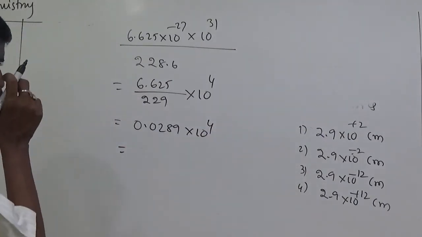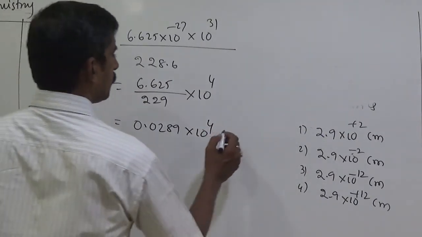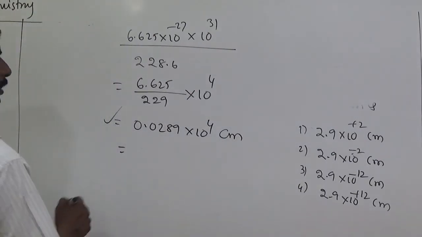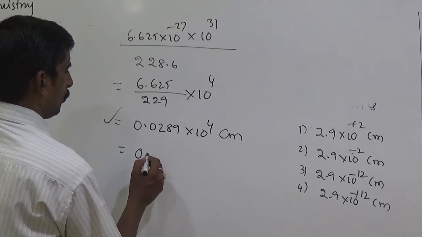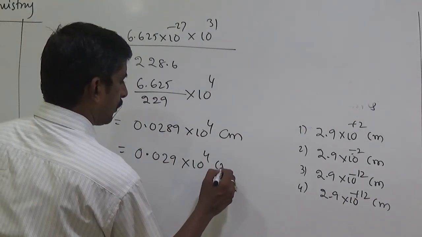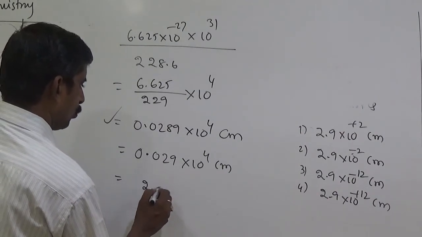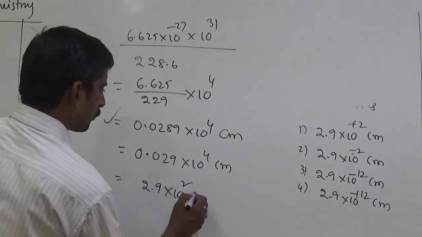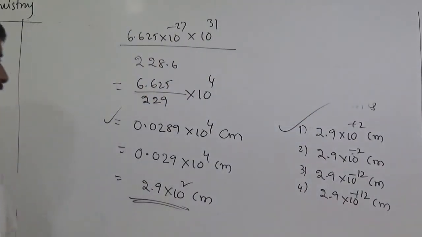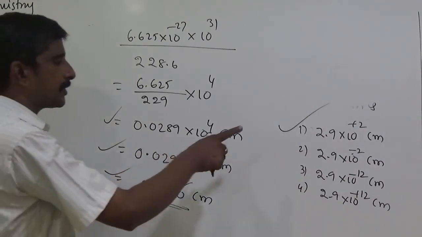Now I am taking 2 digits, so the answer in centimeters is 0.029 into 10 to the power of 4 centimeters, that means 2.9 into 10 square centimeters. The answer is not exactly there, so simply leave it. The first option is also correct.